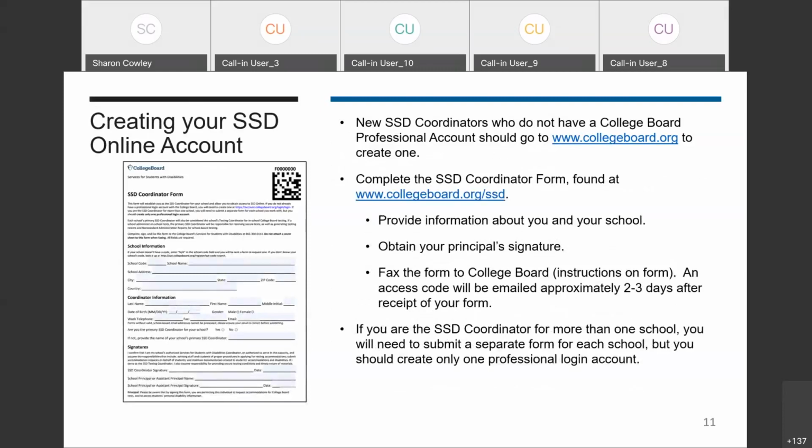If you're a new SSD coordinator, the first thing you'll want to do is gain entrance to the SSD Online system. You'll need to go online and print out the SSD coordinator form using the attachment or the URL that's included in this presentation. You can find the form also on collegeboard.org/SSD. You'll need a principal signature, and then you'll fax the form back to the College Board. Within a couple of days, you'll get an email with an access code that will allow you to link your College Board account in SSD Online.